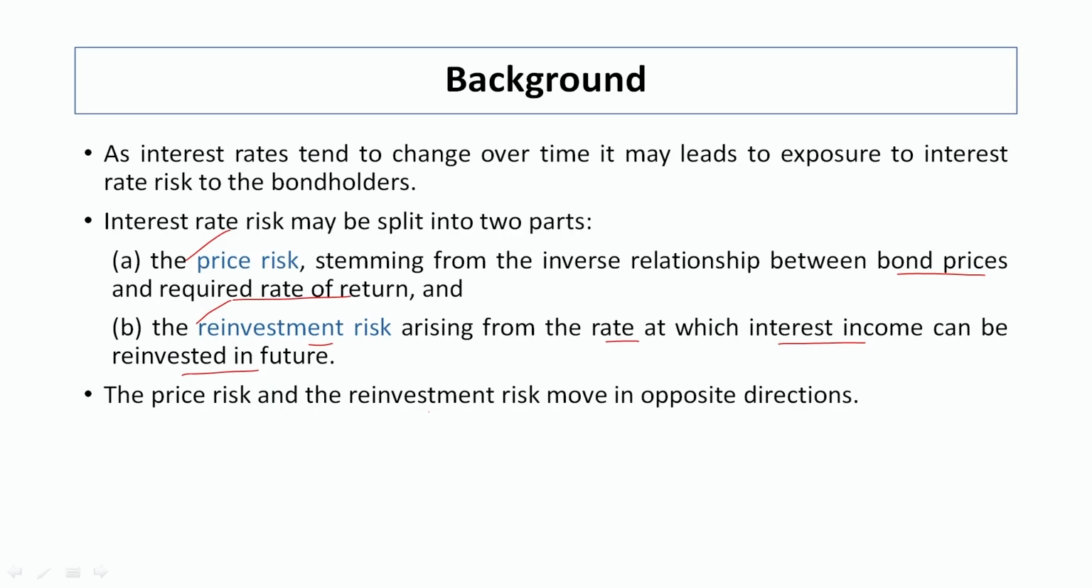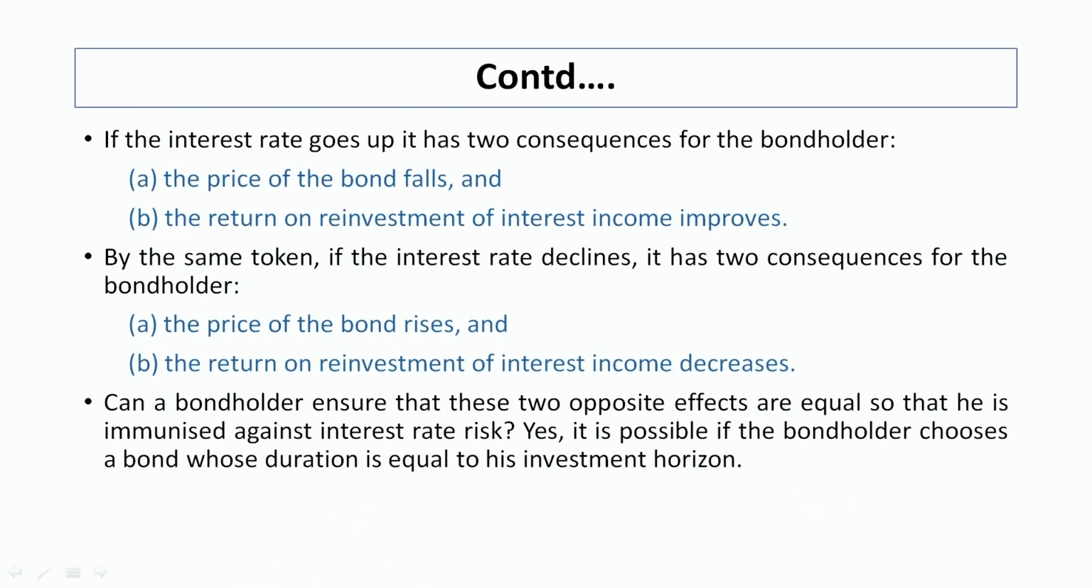So, the price risk and reinvestment risk move in opposite directions. If these two components are in a better condition, then there is less interest rate risk, but if the situation is worse, then interest rate risk arises. Now, on the basis of this we talk about immunization. If interest rate risk goes up, there are two consequences for the bondholder. What are these two consequences? First, the bond price falls, and second, the return on reinvestment of income improves. This is because there is an inverse relationship between price risk and reinvestment risk.